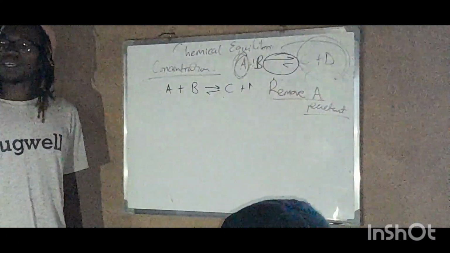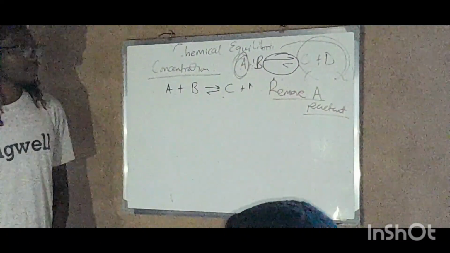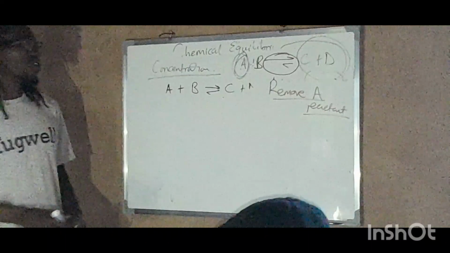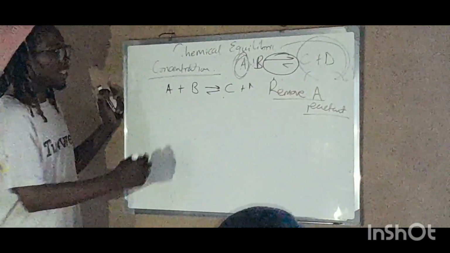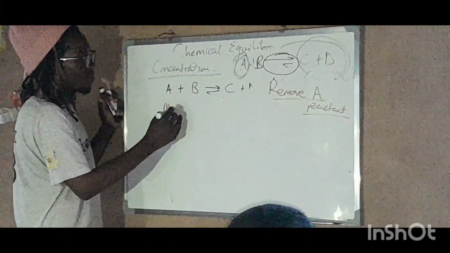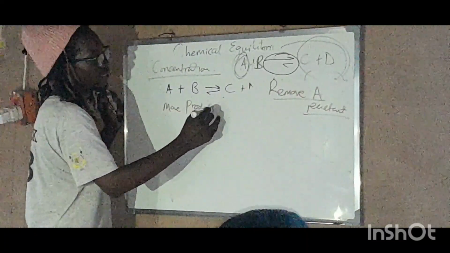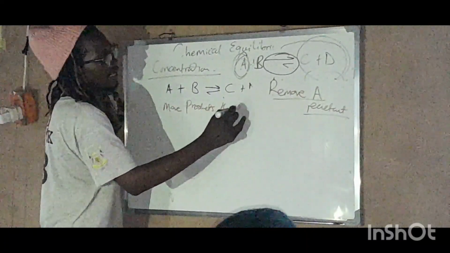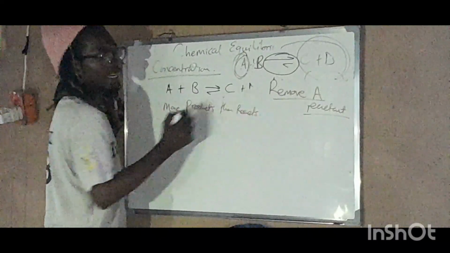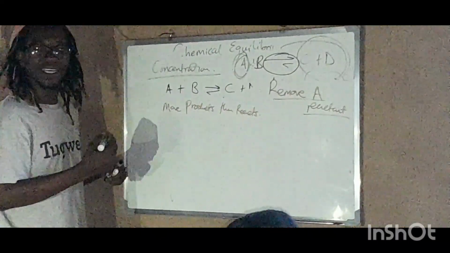You missed out some of the points, right? So let's see. If we remove A, it means that we now have more product than reactant, right? That is the first point. We have more product than reactant.